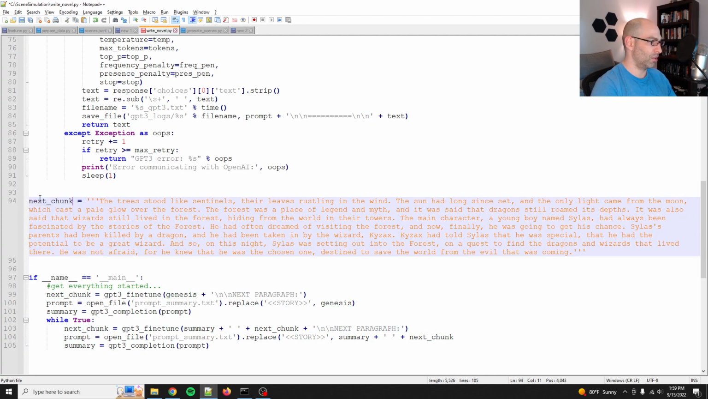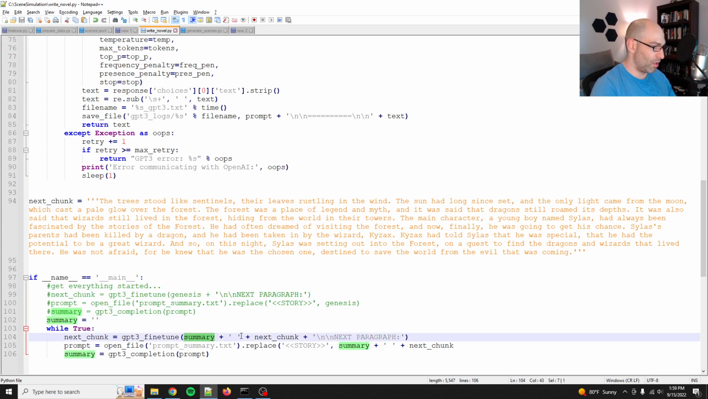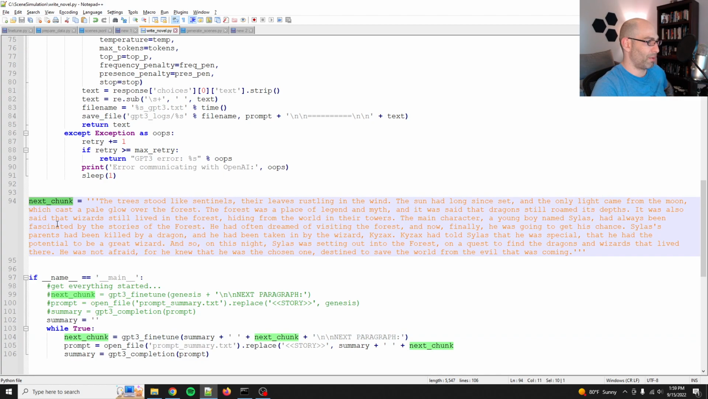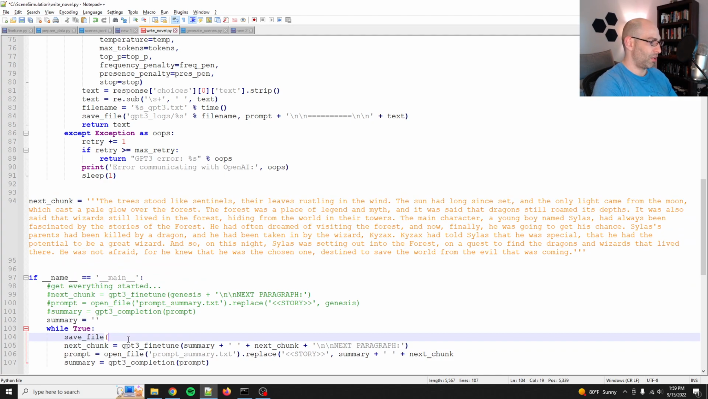So if I just call this next chunk, and then I instantiate summary equals that, then we start with next chunk. So what this would end up is summary is null plus next chunk, next paragraph. So that generates the next chunk. Oh, but then we lose the Genesis block. So first, that means we have to save the file.